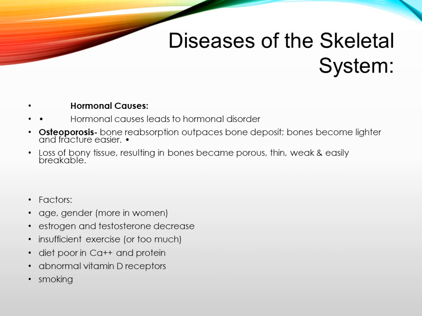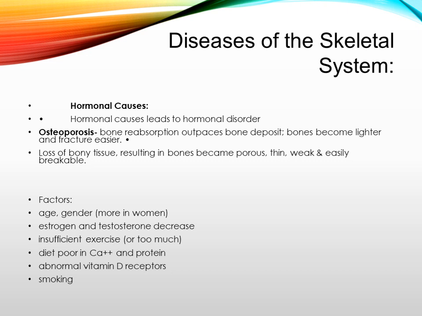Now the second cause of disease of the skeleton system is hormonal, and a hormonal cause leads to hormonal disorders in the skeleton system. The first disease of the skeletal system due to hormonal disturbance is osteoporosis, in which bone resorption outpaces bone deposit, bone becomes lighter and fracture easier, or there is loss of bony tissue resulting in bone becoming porous, thin, weak and easily breakable. That is another definition of osteoporosis.